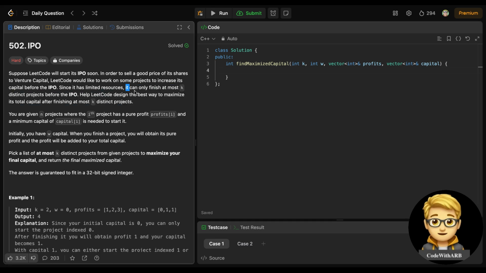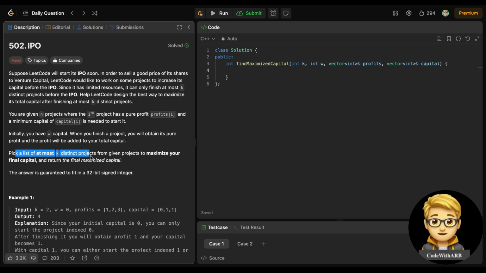So it can only finish at most k distinct projects before the IPO. Help LeetCode design the best way to maximize its total capital after finishing at most k distinct projects. We are given n projects where the ith project has a pure profit I, and a minimum capital I is needed to start it. Initially you have w capital.